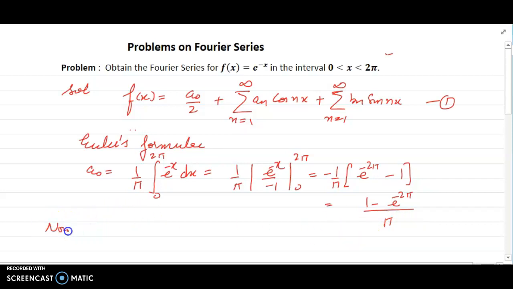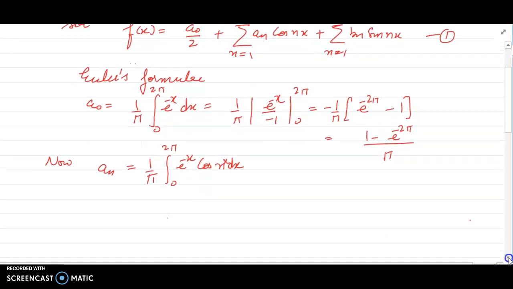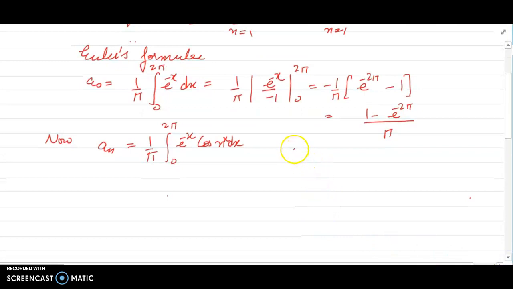Now an, recall the formula of an. This is 1 by pi, lower limit is 0 to 2 pi, f(x) e raised to power minus x cos of nx dx. Now I can apply the formula.